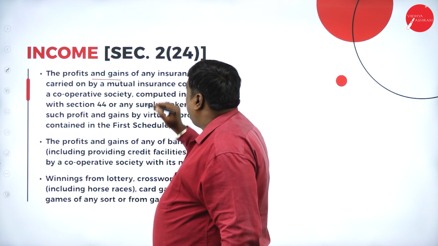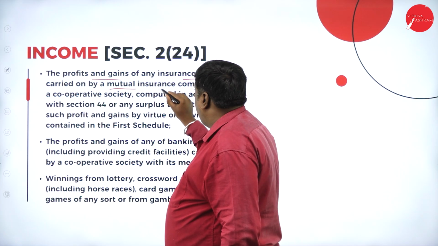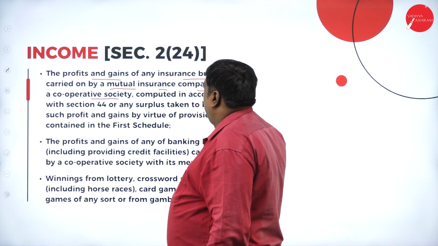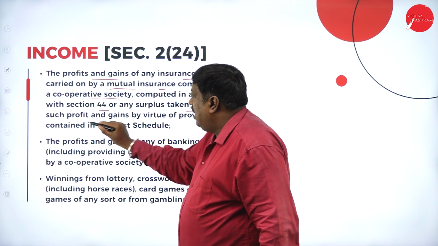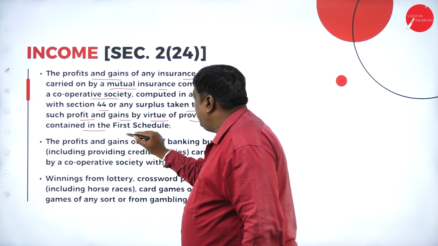The profits or gains of any insurance business carried on by a mutual insurance company or by a cooperative society, computed in accordance with section 44, or any surplus taken to be such profit gains by virtue of provisions contained in the first schedule.